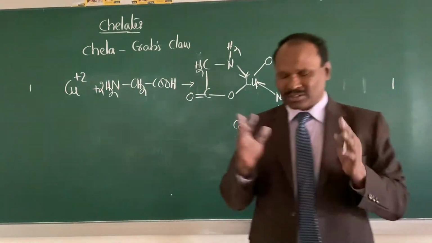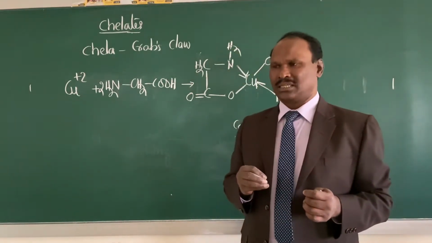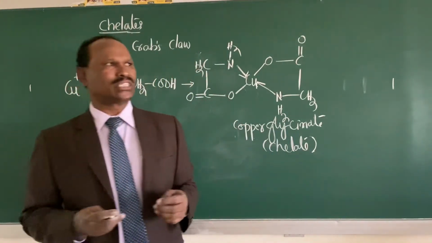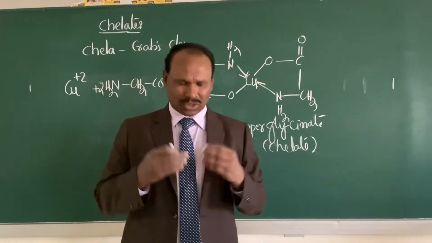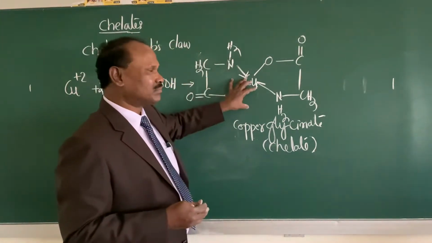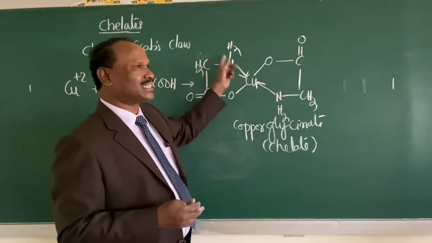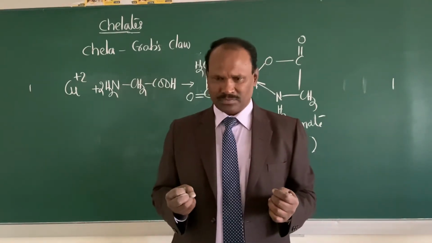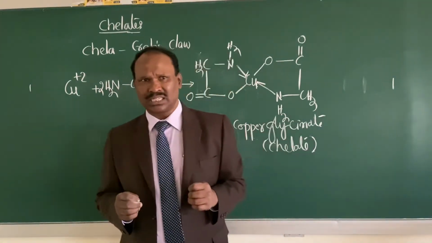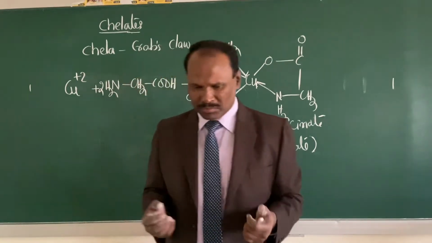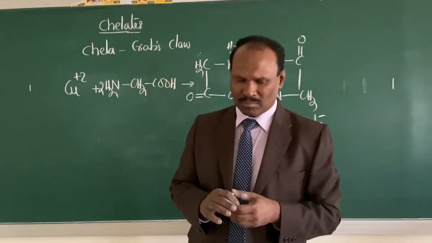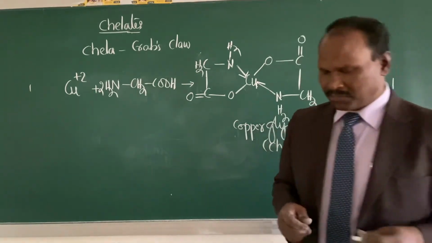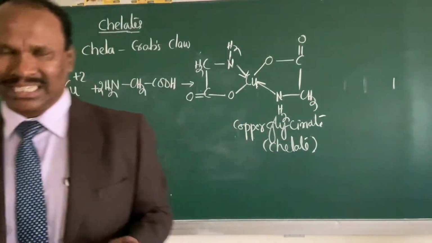If you have studied, 3-membered rings and 4-membered rings have more strain, therefore they give rise to unstable compounds. So if in the chelate there are 5-membered rings and 6-membered rings, then such chelates will be highly stable. Followed what I said, if a chelate has 5-membered rings or 6-membered rings, the chelate becomes more stable.